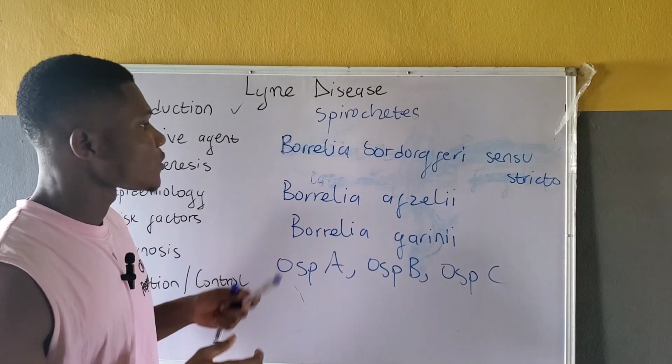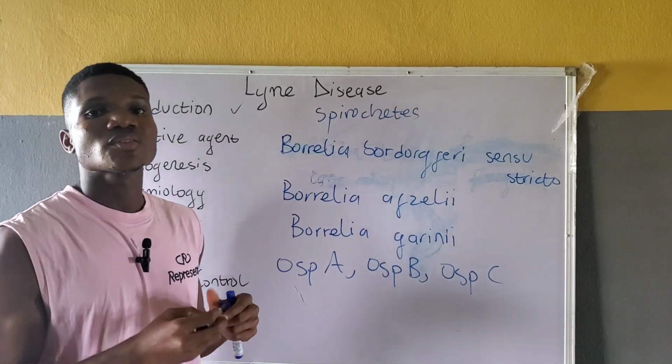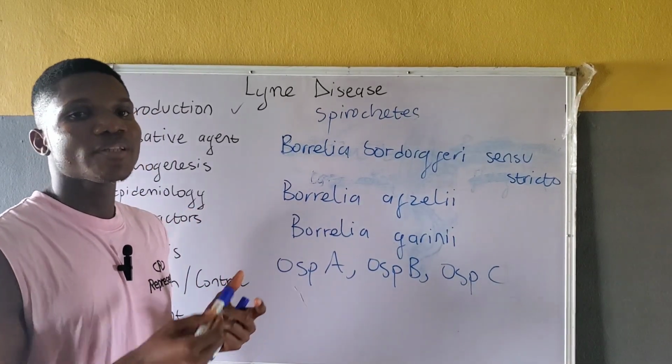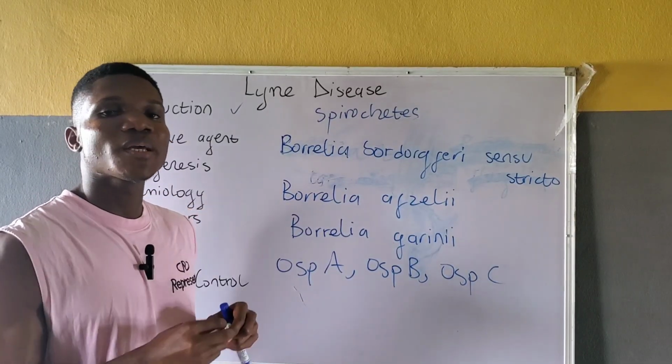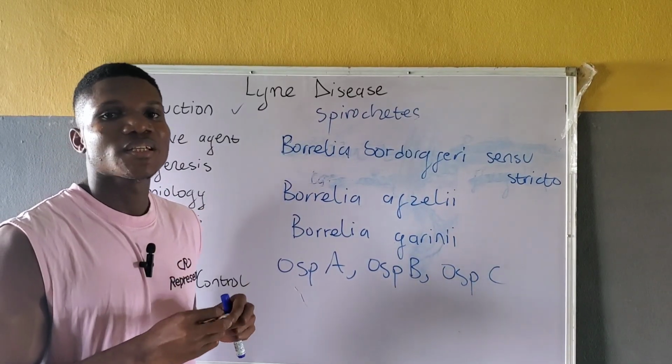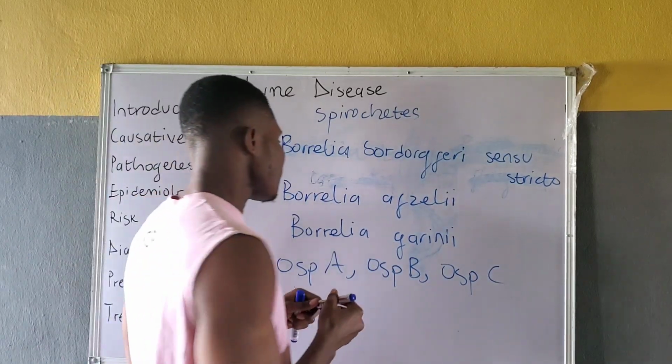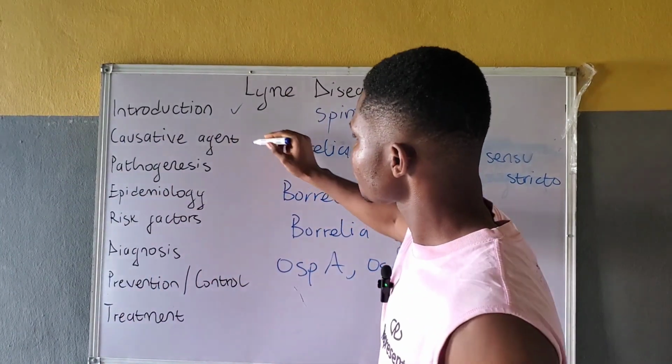These pathogens also possess surface antigens. They also have the ability to cause a variation in their surface antigens, and this enables them to persist in the host cells. So this is basically about the causative agent.